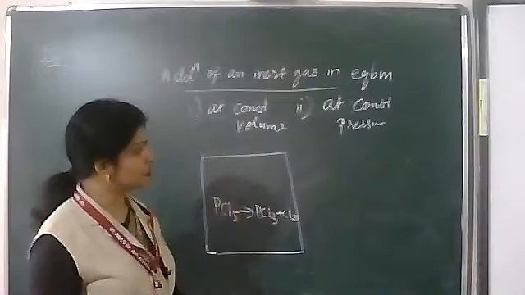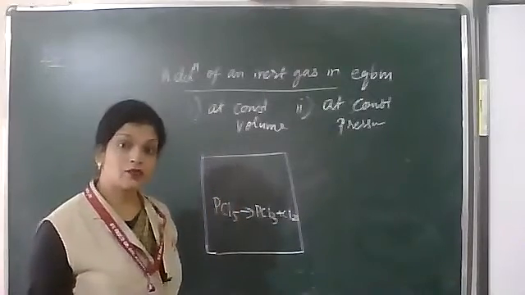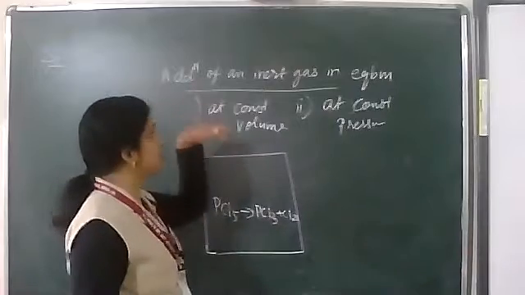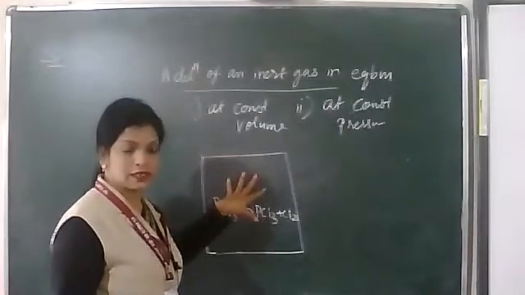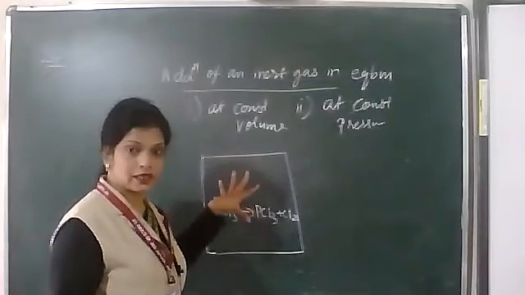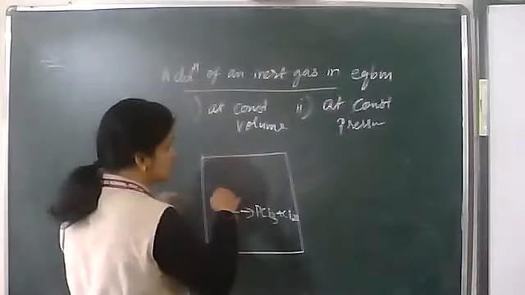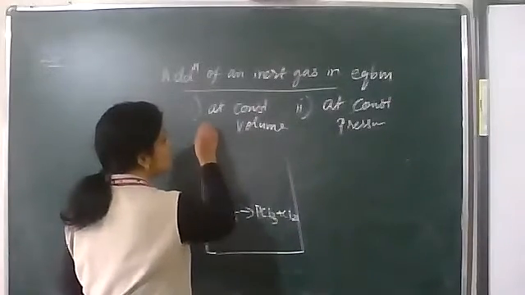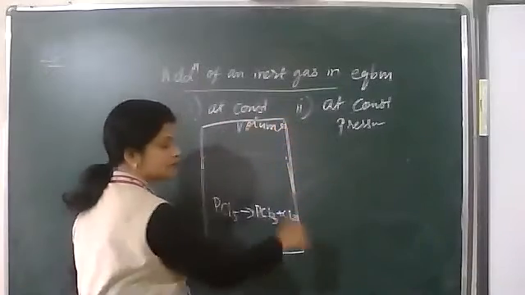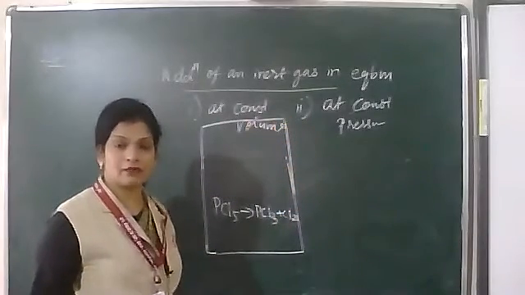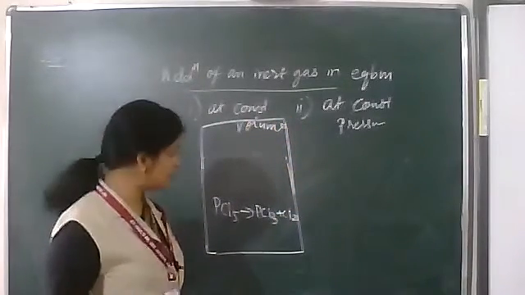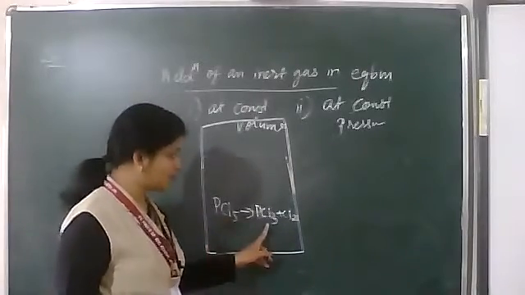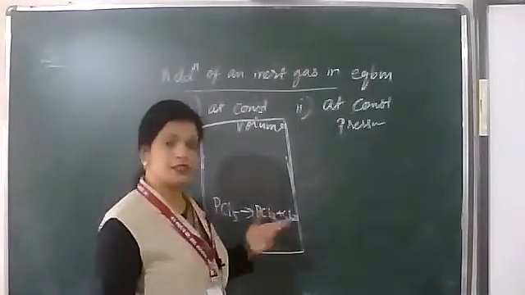But what happens at a constant pressure? At constant pressure, you are adding an inert gas to the cylinder. To keep the pressure constant, you have to increase the volume. So what happens? Pressure of PCl5 decreased, pressure of PCl3 decreased, pressure of Cl2 decreased.